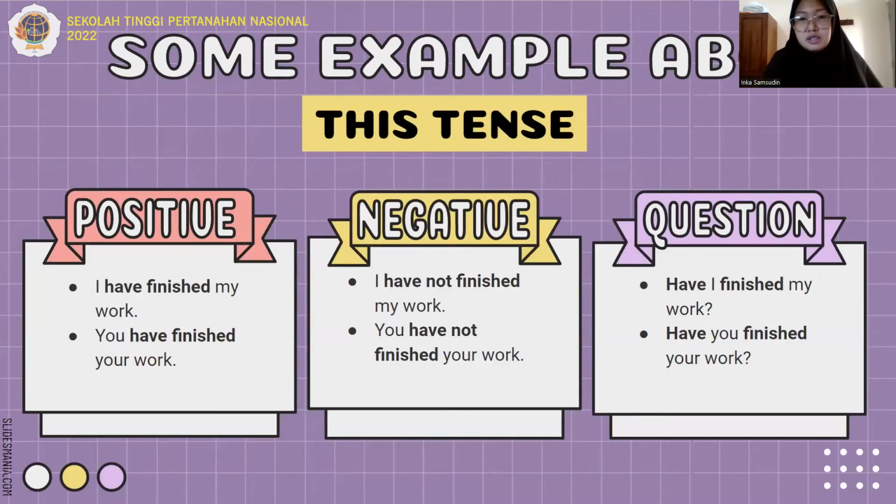Some examples of this present perfect tense. Positive: I have finished my work. Negative: I have not finished my work. Question: Have I finished my work?